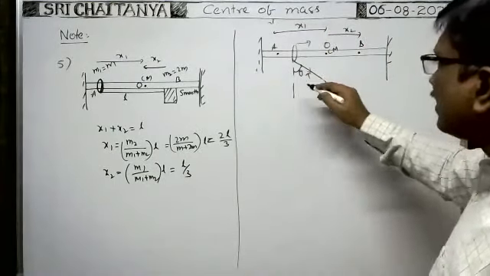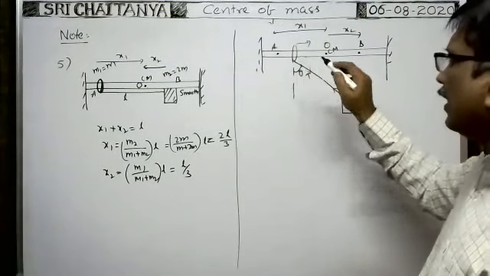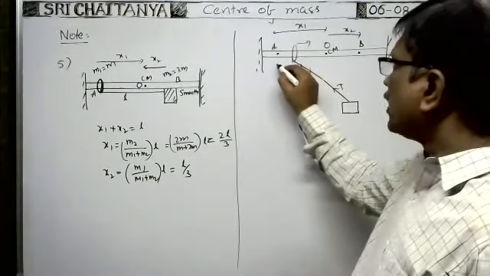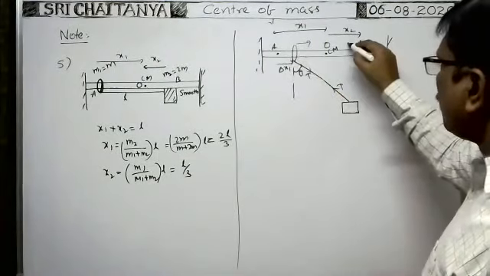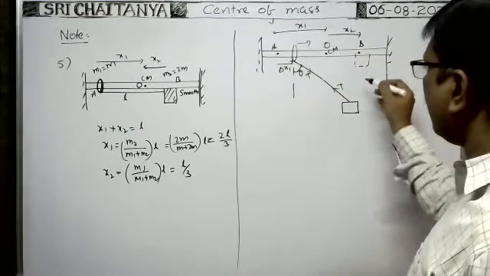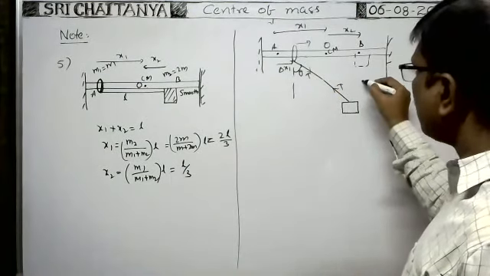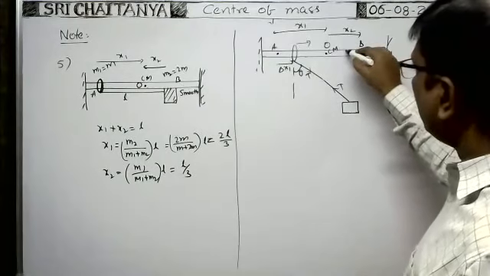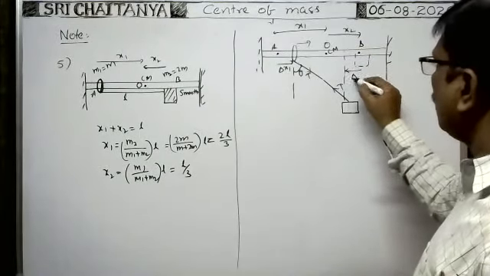Okay, at the instant whenever the string makes an angle theta with vertical, at that time the displacement of the ring is say delta x1, and the displacement of the block, initially the block is here, whenever the block comes to this position, the displacement of the block in this direction is equal to delta x2.